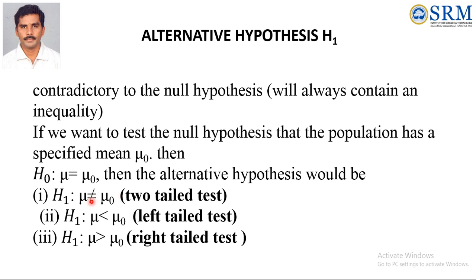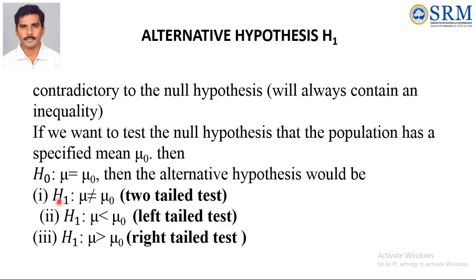So there are 3 cases for every problem. Either one of them you have to use. Once again I tell, for the alternative hypothesis, for every problem there are 3 possible cases. We have to choose any one of the alternative hypotheses based on the physical nature of the problem. I will explain what is the physical nature of the problem in the next slide.